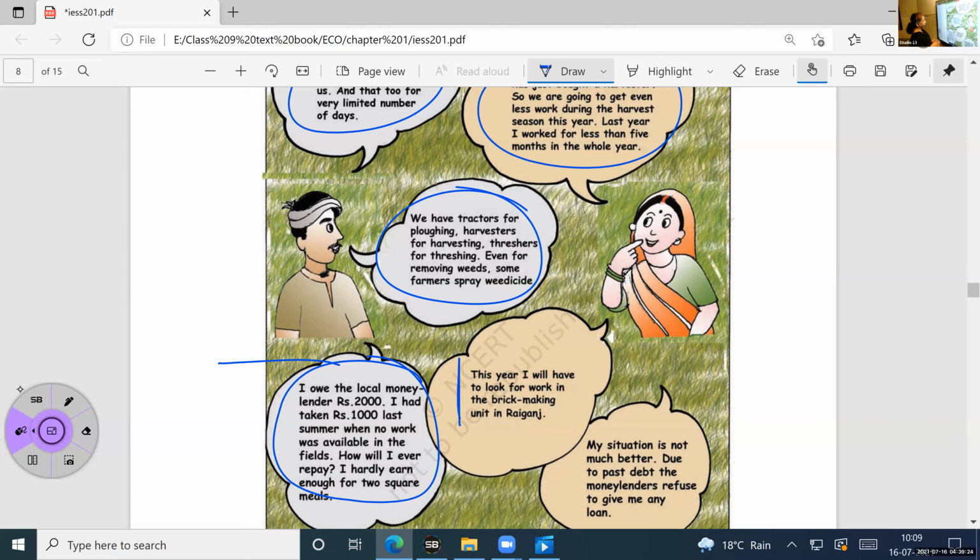I owe the local miners rupees 2000. I had taken rupees 1000 last summer when no work was available in the fields. How will I ever repay? I hardly earn enough for 2 square meals. So that is also a condition of this person.